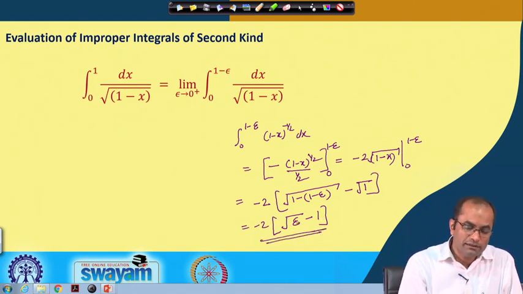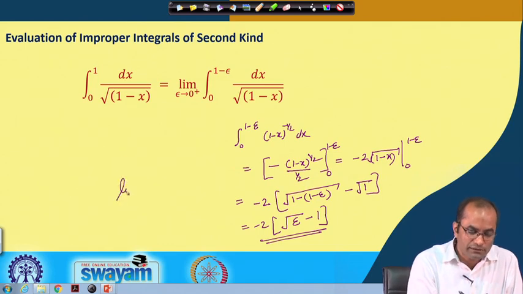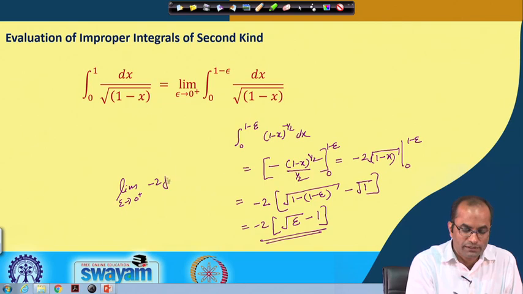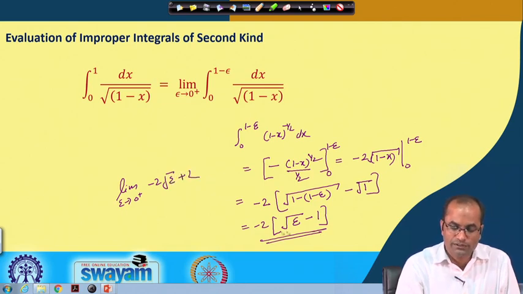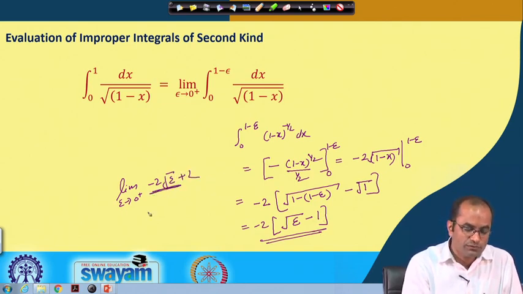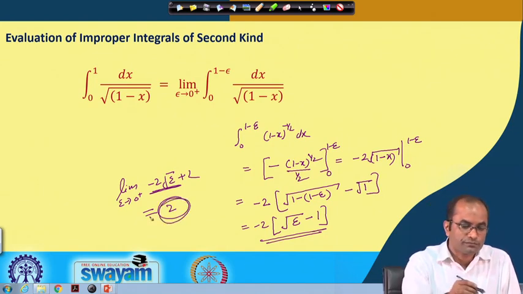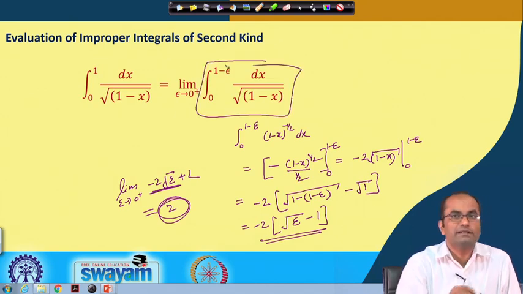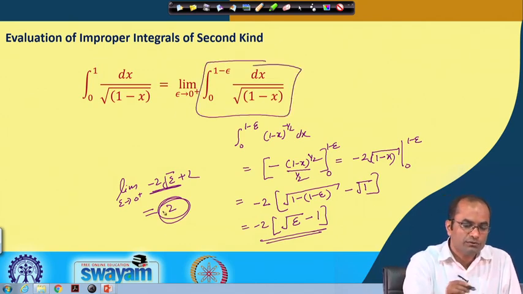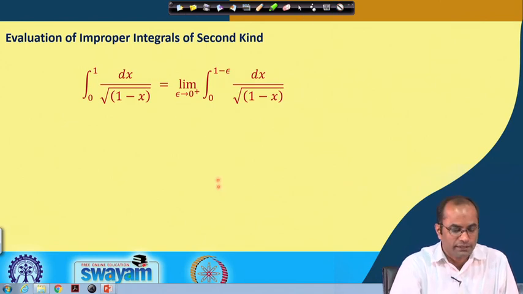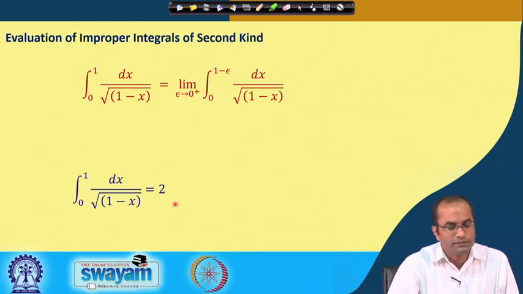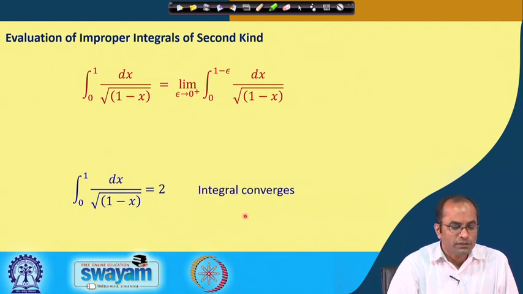Now we will take the limit: as epsilon goes to 0, minus 2 square root epsilon plus 2 gives the limit 2. So, the value after taking the integral and then the limit comes to be 2. This integral converges and the value is 2.